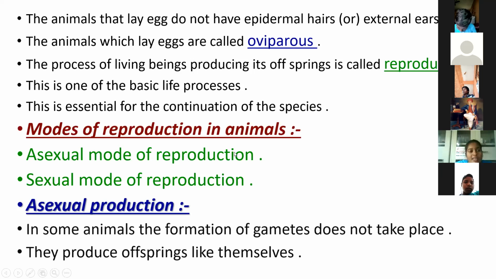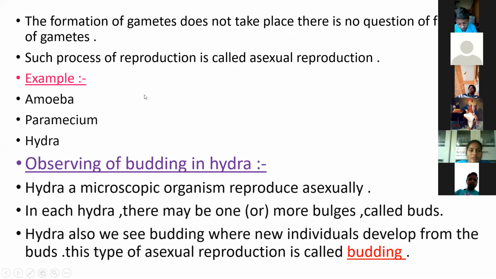In some animals, the formation of gametes does not take place, and they produce offspring themselves. The formation and fusion of gametes does not take place, and such a process of reproduction is called asexual reproduction.